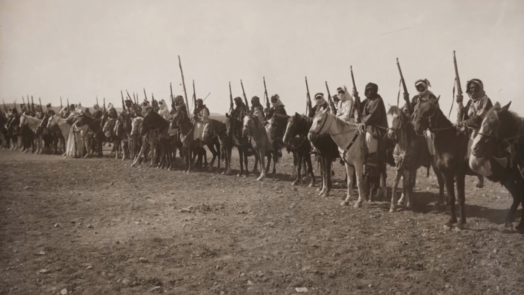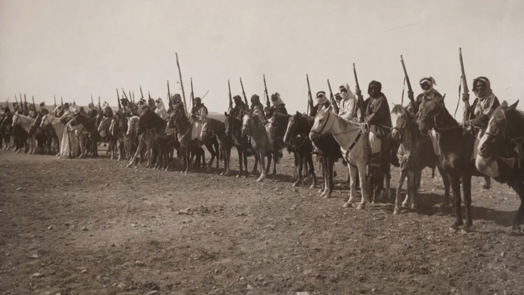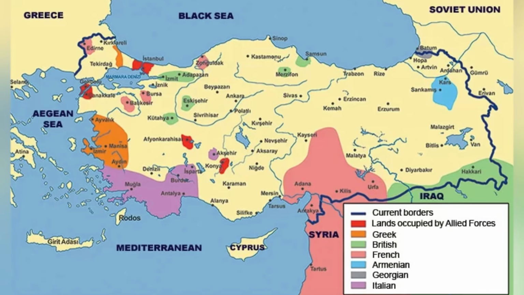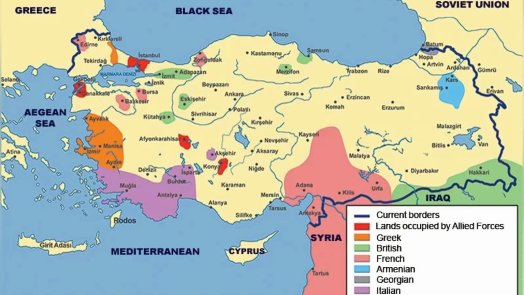The empire also faced internal pressures, regional uprisings, and logistical difficulties throughout the war. By 1918, sustained losses and advancing Allied forces weakened Ottoman resistance. The empire signed the Armistice of Mudros, ending its participation in the conflict.